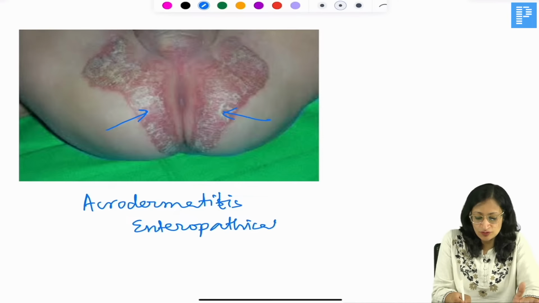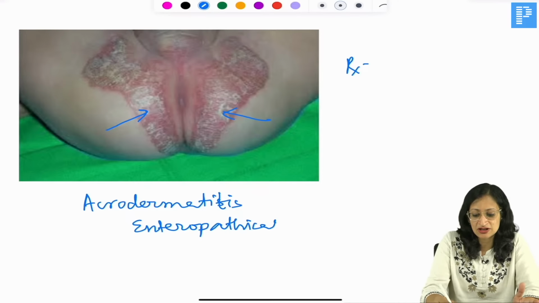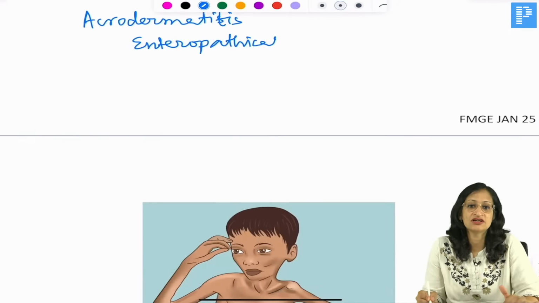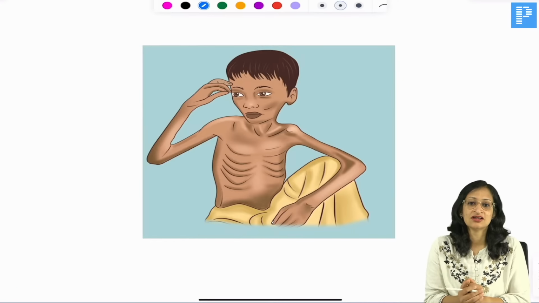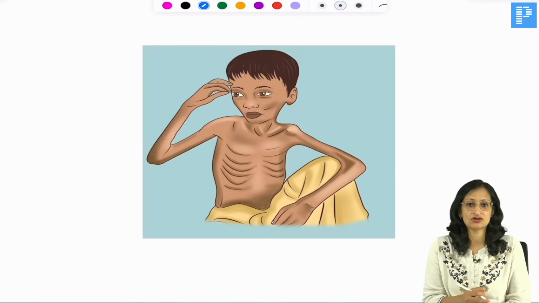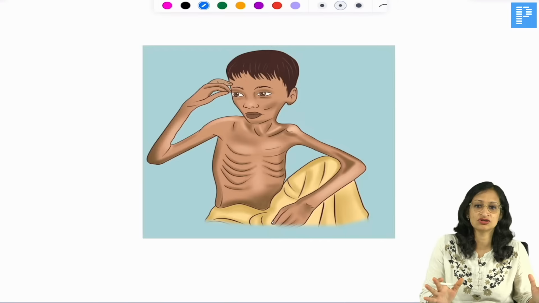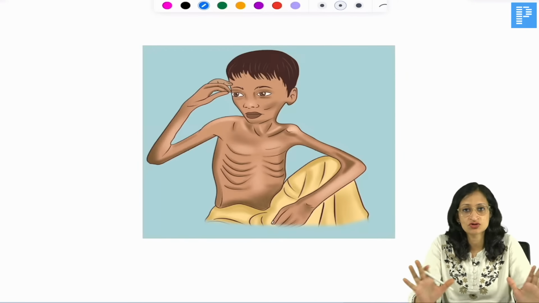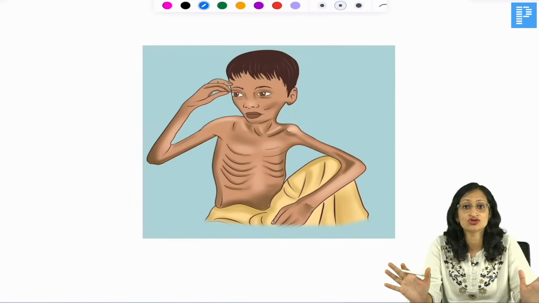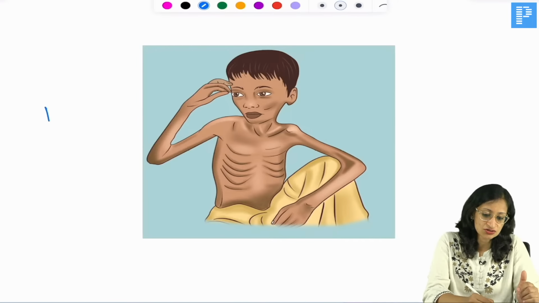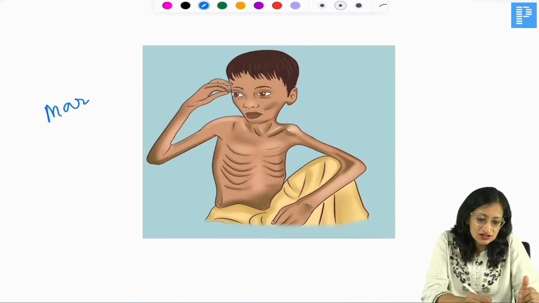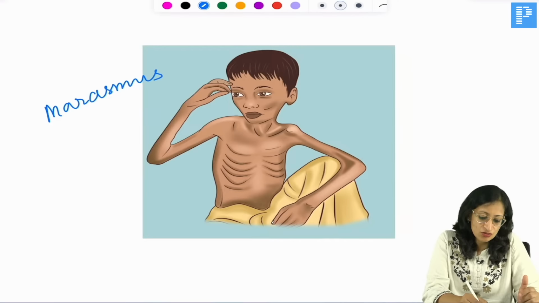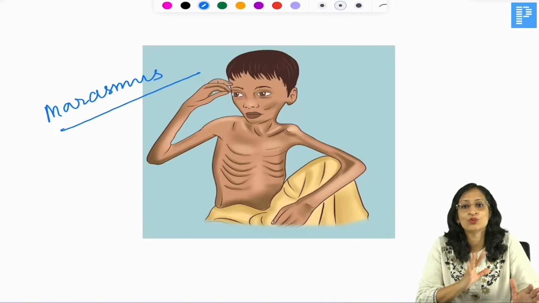Okay, the treatment would be you have to give high dose zinc supplementation. Okay, zinc supplementation, right? And poor wound healing and all is also there. Now, if you are getting a malnourished child who has not got any edema, all bones and everything are very clearly evident, it is all like total loss of subcutaneous fat. So, severe malnutrition without edema. What is this condition known as? So, it is marasmus. Okay, marasmus, severe malnutrition without edema.